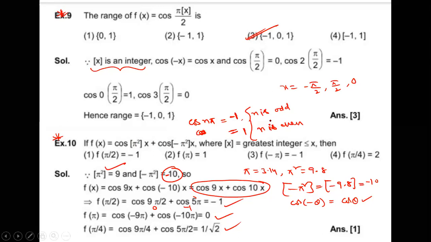When n is odd, when n is even. So what are the options? 1 is coming. Get ready.